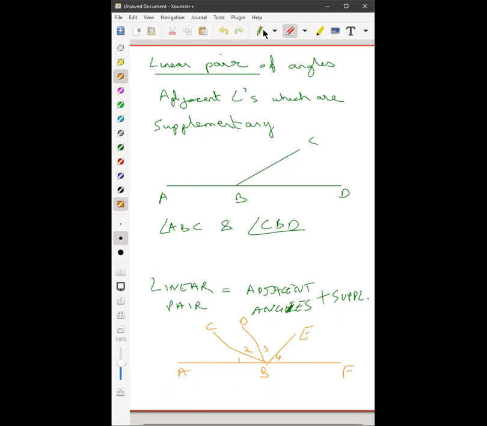Jyoti, give me any linear pair. Sir, 1 and 4, ABC and EBF. Do they add up to 180? You mean to say this plus this? No, sir. Yeah, that's what you said, 1 and 4. Okay, if you're getting confused with the numbers, let's remove the numbers. Now tell me the angles.